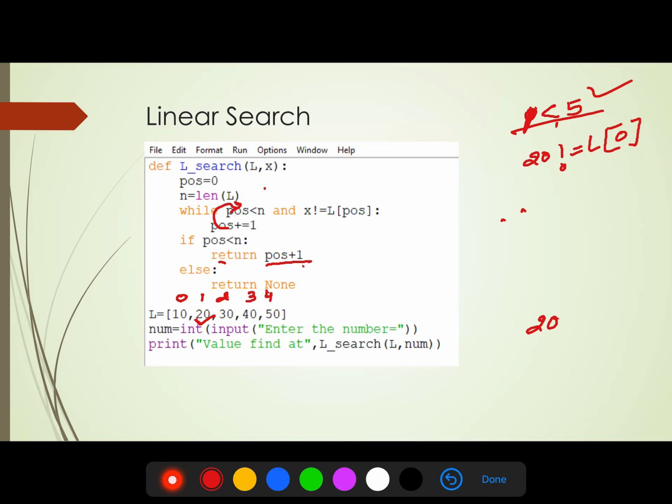So it will break the loop, as the condition clearly says X not equal to L at position, while in our case it is equal. So it will break the loop and go to this if condition: if position is less than N, return position plus 1. So definitely it is less than N, so it will return 1 plus 1, that is 2, and this one is the position, not the index. In the list it is at the second position but at the first index.